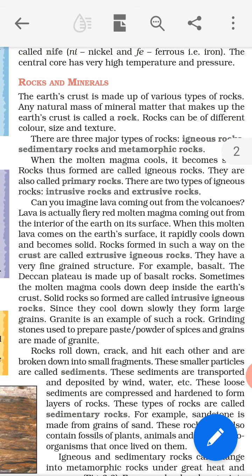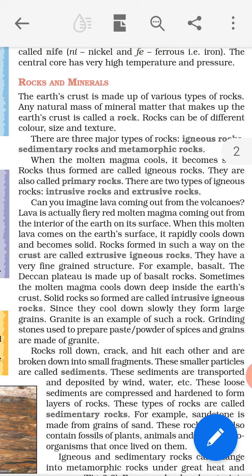Now, what is meant by extrusive igneous rocks? There are two types of igneous rocks: extrusive igneous rocks and intrusive igneous rocks. So the rocks which form in such a way, coming on the Earth's surface, cooling down and becoming solid, are called extrusive igneous rocks.